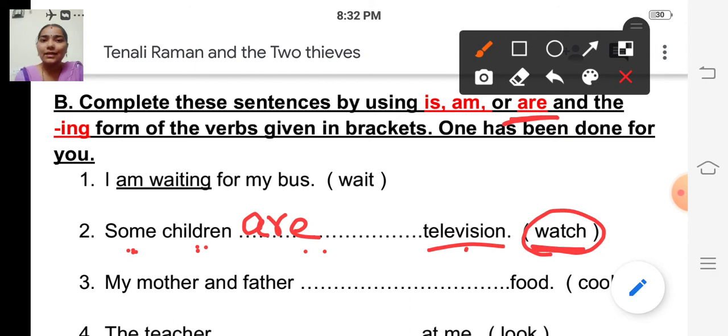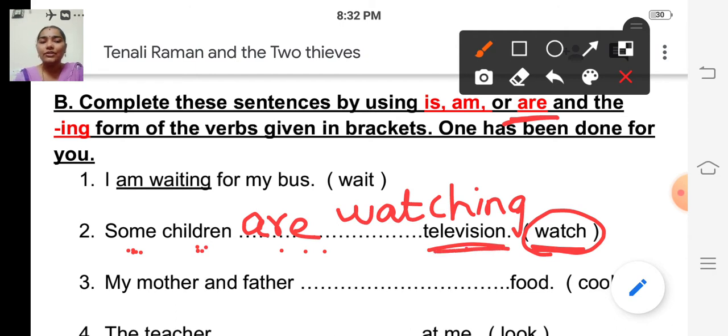We can directly add ing to the verb watch. Why have we written are here? Because children is plural, so we have written are.